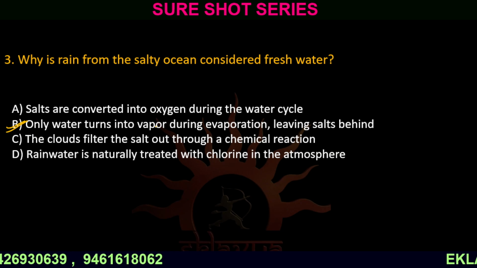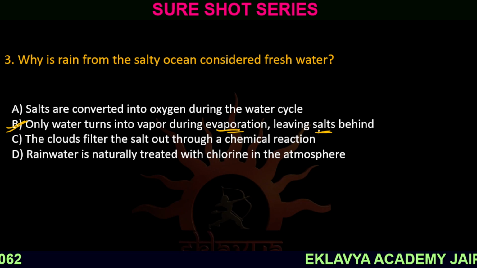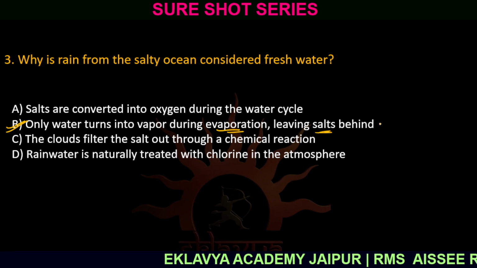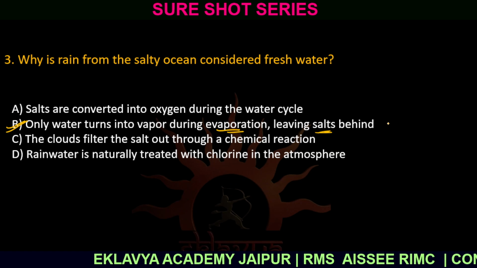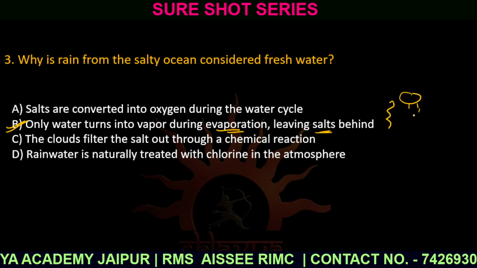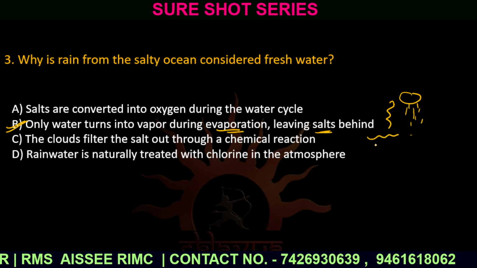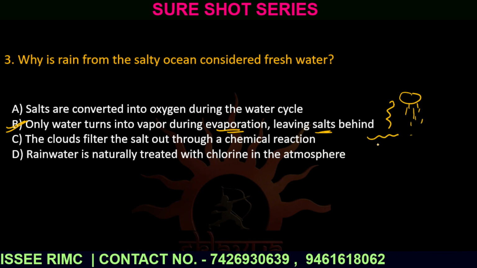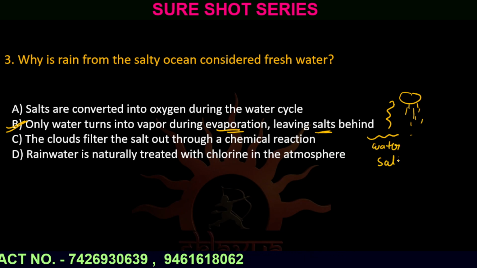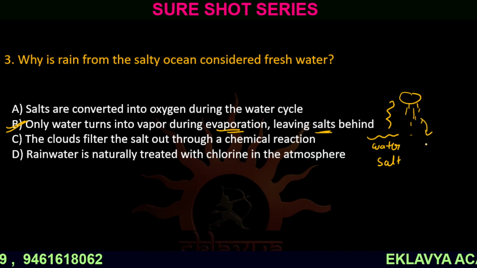Because the water gets evaporated, and what is left behind? It is the salt. Salt does not get evaporated. When the water gets evaporated, it forms clouds, and then there is precipitation, that means the rainfall. Even though the water gets evaporated from the sea, only the water is evaporated, not the salt. So that's why this water is known as fresh water.